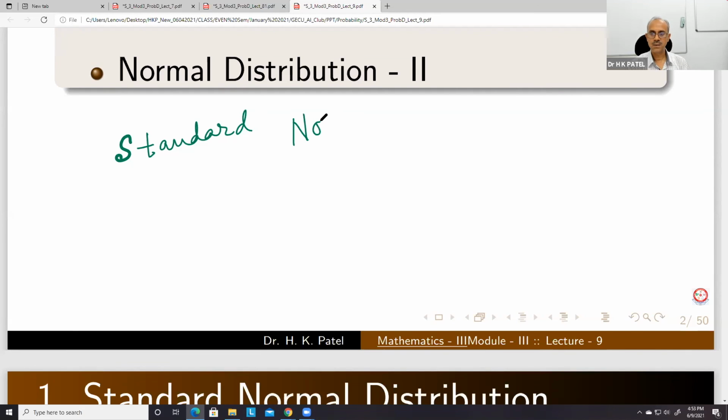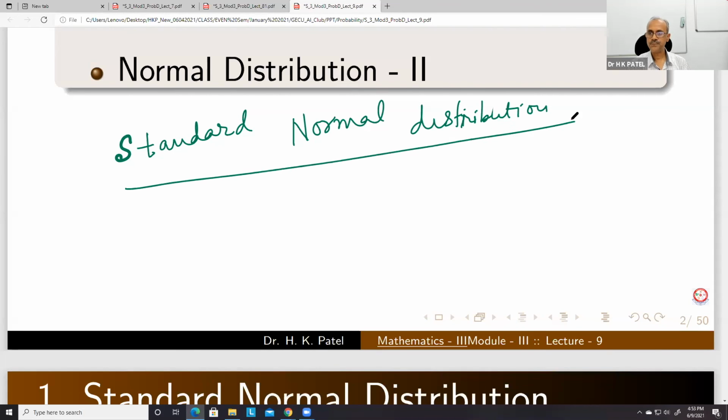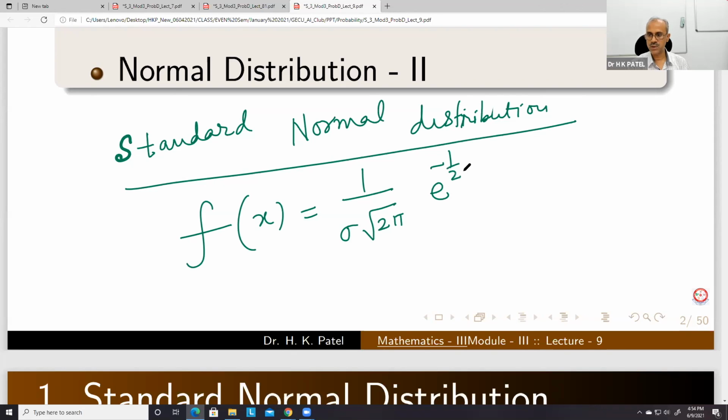So what is our PDF? f(x) is equal to 1 upon sigma root 2 pi e to the power minus 1 by 2 into x minus mu upon sigma whole square.